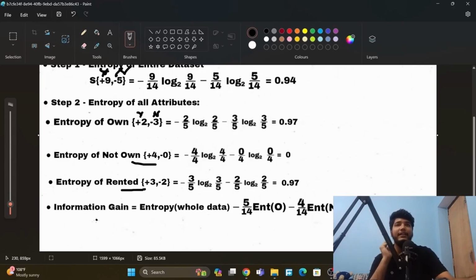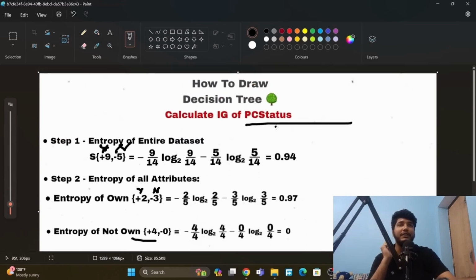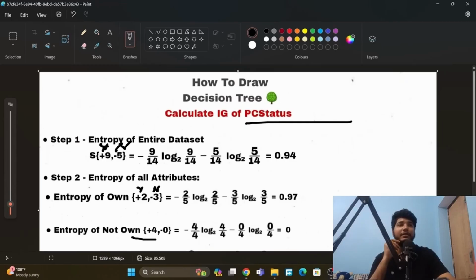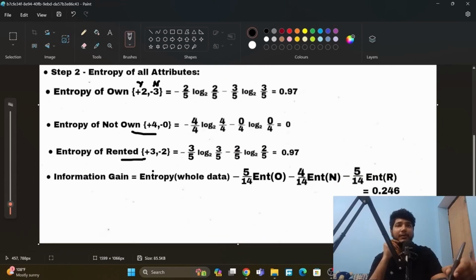Now we will calculate information gain from that entropy. This is what we were calculating, the entropy of all the values of the attribute, which is PC status. First we write the entropy of the whole data, which is 0.94. Then minus 5/14: 5 is the total yes or no for own, and 14 is the total data set.